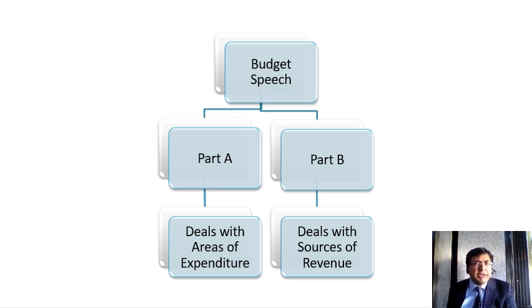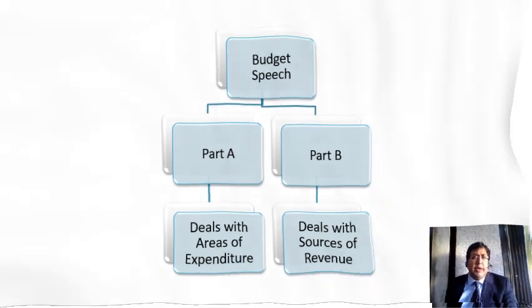This is the basic difference between private finance and public finance. People like you and me will first think about our income and then we'll think about our expenditure. Whereas in the case of the government, the government will first think about the expenditure and then the government will think about the income. So these were all the important terms related to the budget.